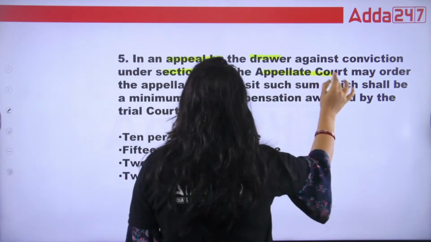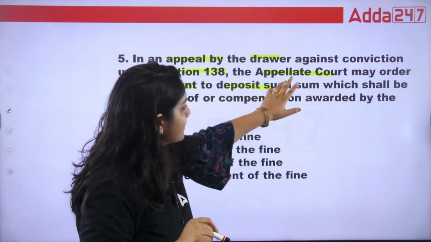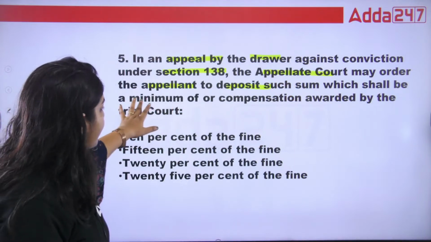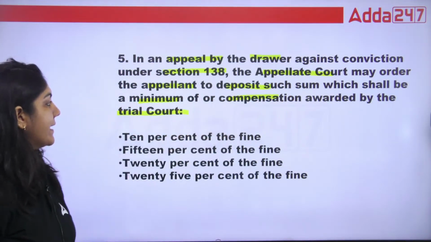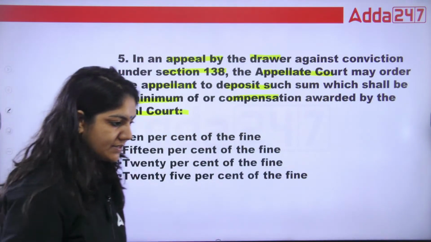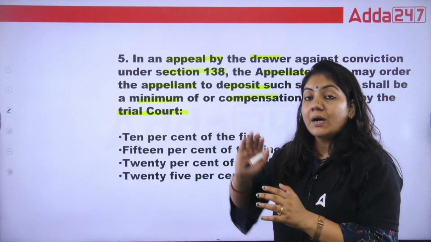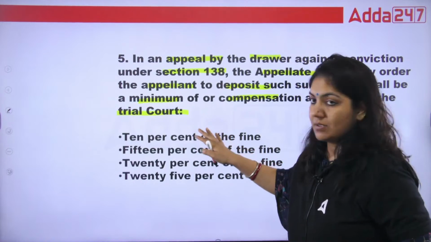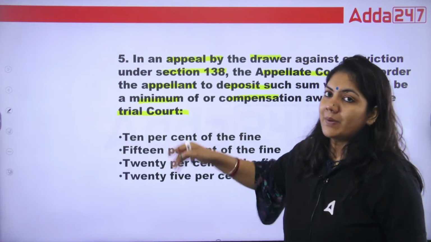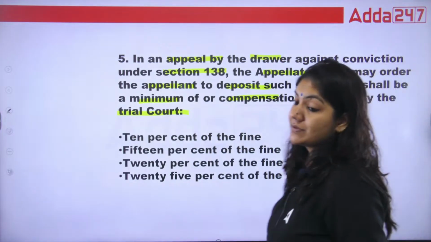The appellate court may order the appellant to deposit such sum which shall be minimum of the compensation awarded by the trial court. It means, if the appellant wants to appeal in the appellate court, what amount does the appellant have to pay? 10% of the fine, 15% of the fine, 20% of the fine, or 25% of the fine?